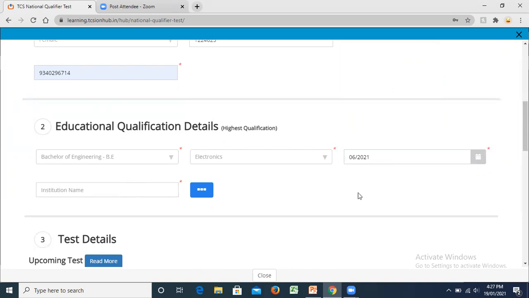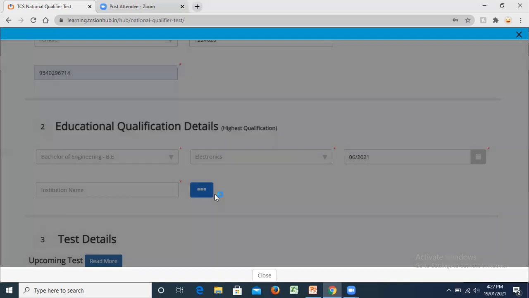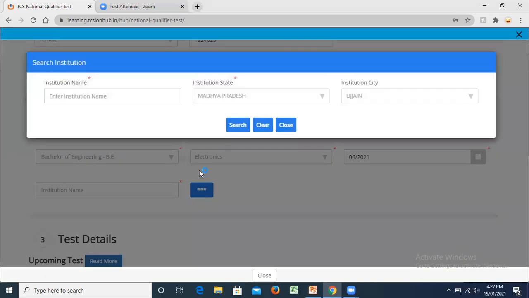So yes, experience, let me just make it 6 2021, so that we're trying to fill up the form. Now when you fill out your institution name, I would suggest that you go by these three dots, because sometimes your institution name might not be given there. So enter first, try to search by your institution state, mention institution city, then search.